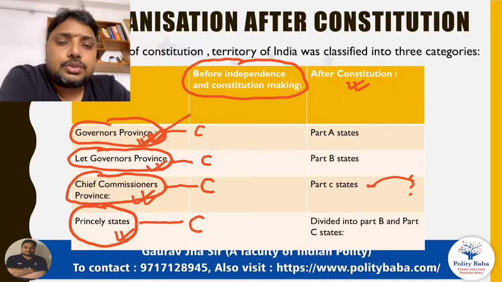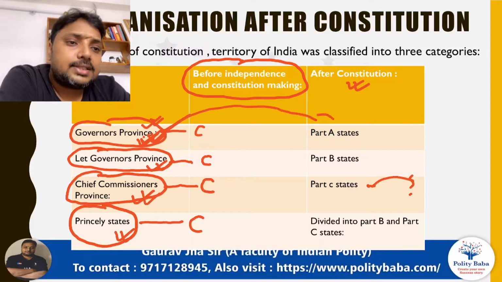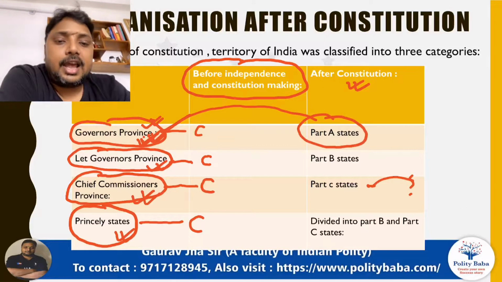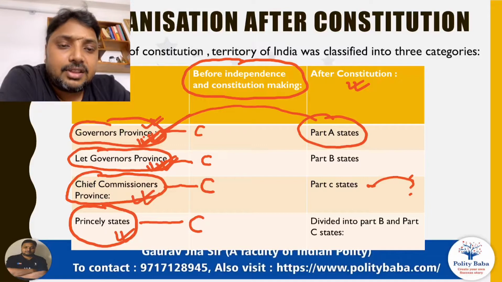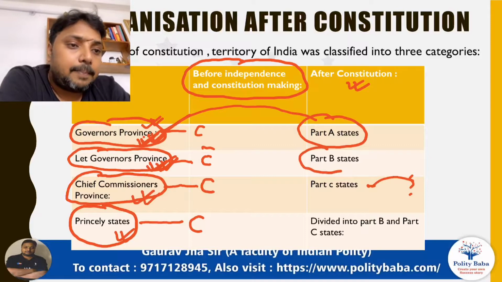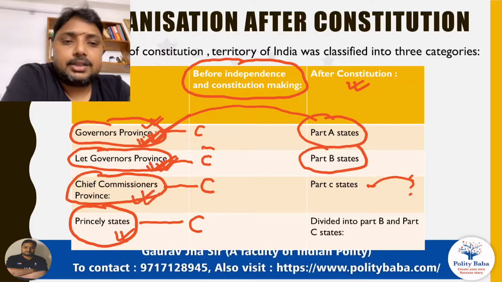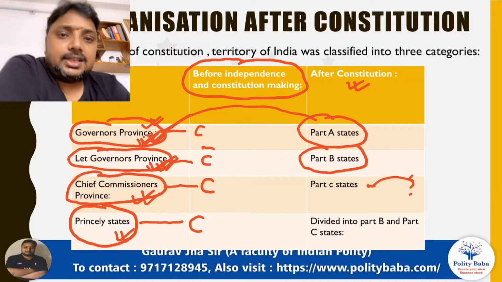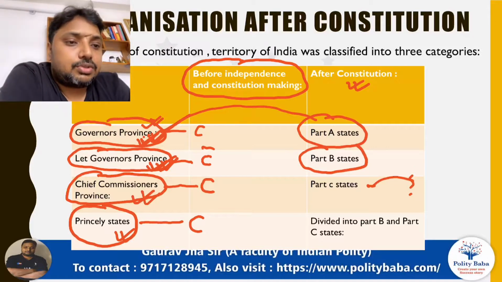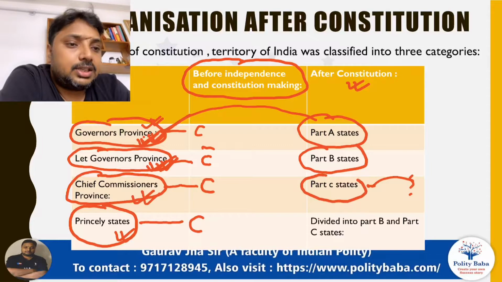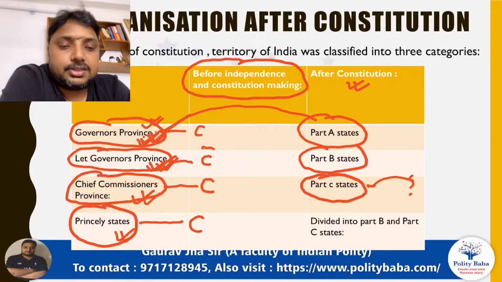So all those provinces which were governor's provinces will now be known as Part A states, and all those which were lieutenant governor's provinces, relatively less powerful, will be known as Part B states. And the chief commissioner's provinces will be known as Part C states. And what about the princely states?